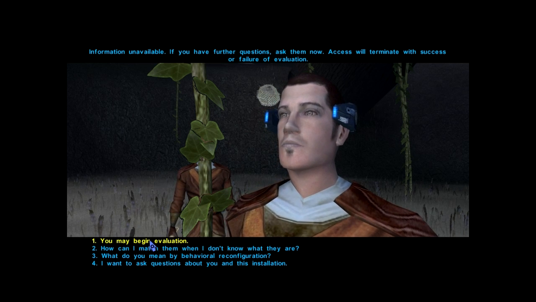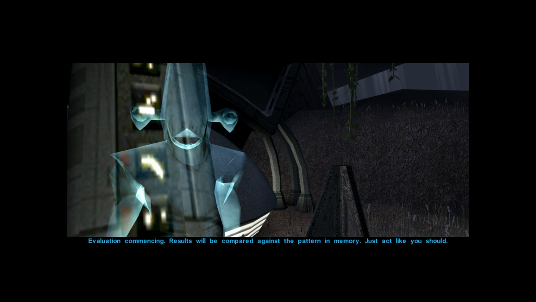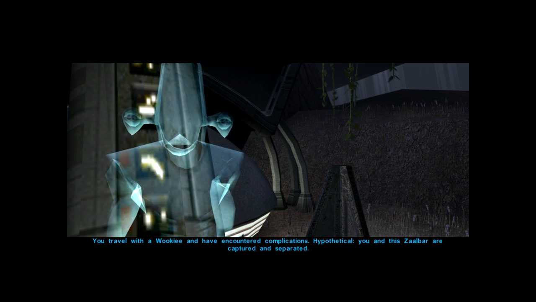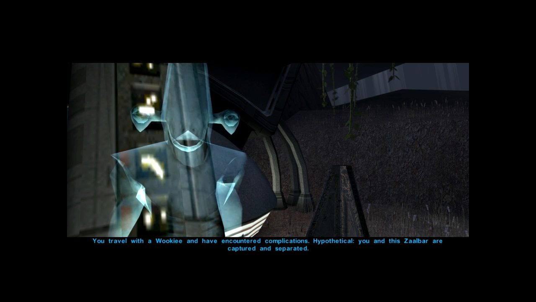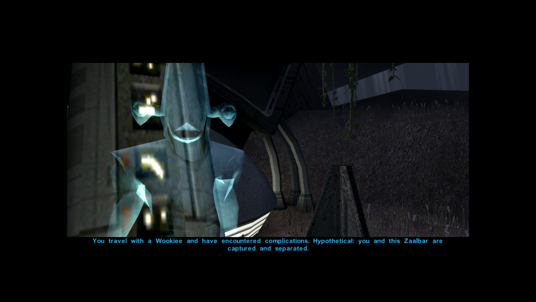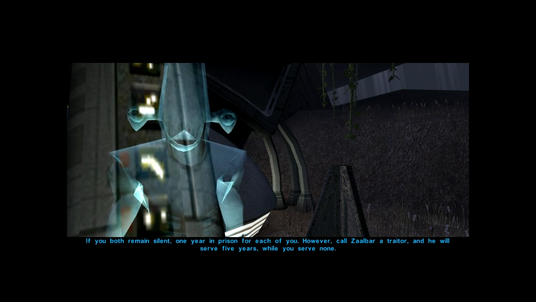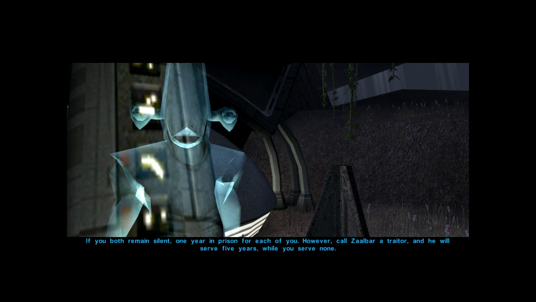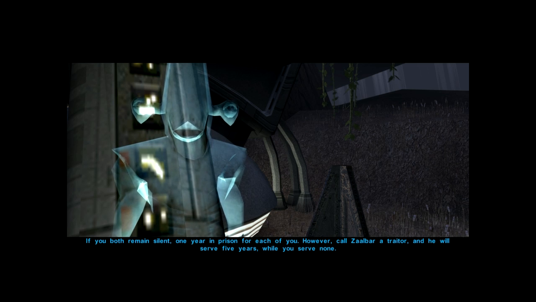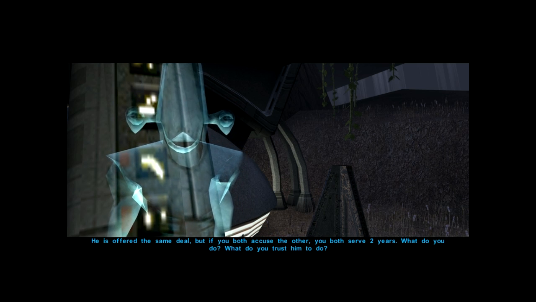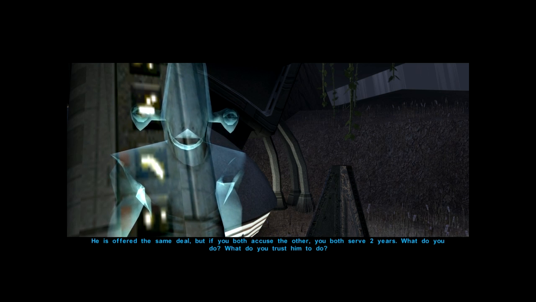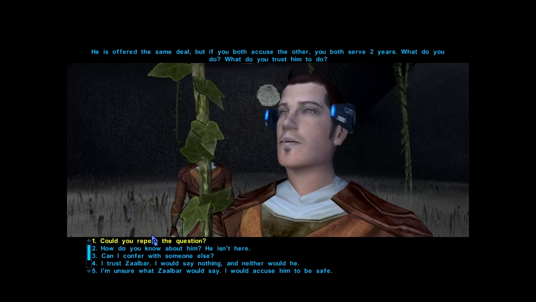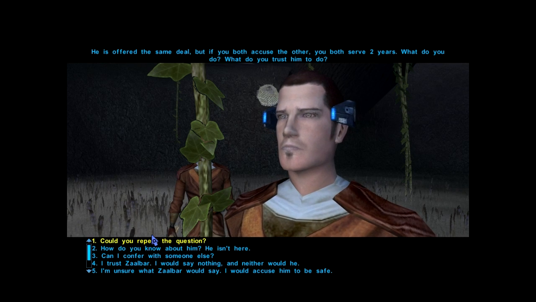Okay, begin evaluation. Evaluation commencing. Result will be compared against the pattern in memory. Just act like you should. You travel with a Wookiee and have encountered complications. Hypothetical. You and this Zalbar are captured and separated. What? If you both remain silent, 1 year in prison for each of you. However, call Zalbar a traitor, and he will serve 5 years, while you serve none. He is offered the same deal. But if you both accuse the other, you both serve 2 years. What do you trust him to do? Oh my god. Riddle me ree!